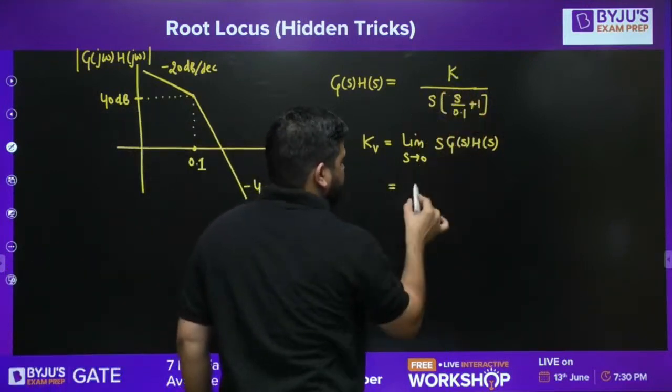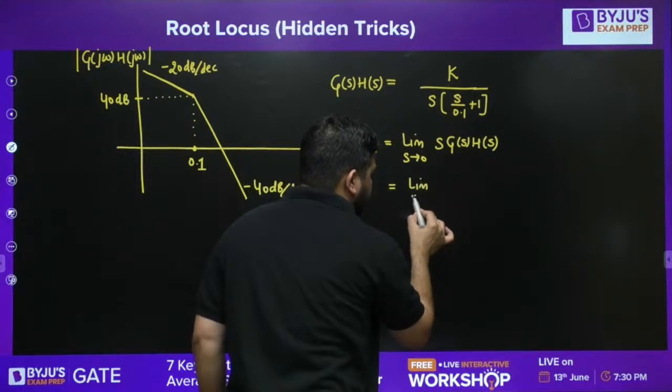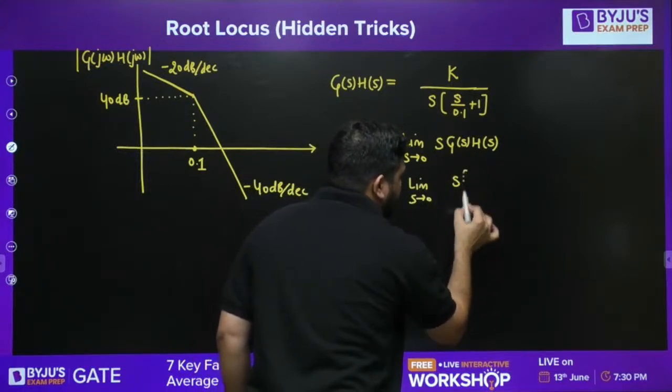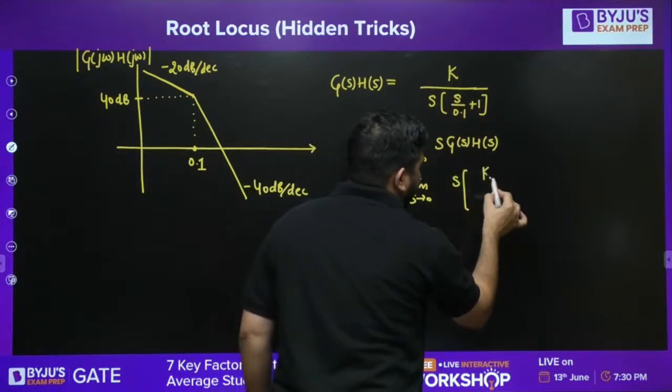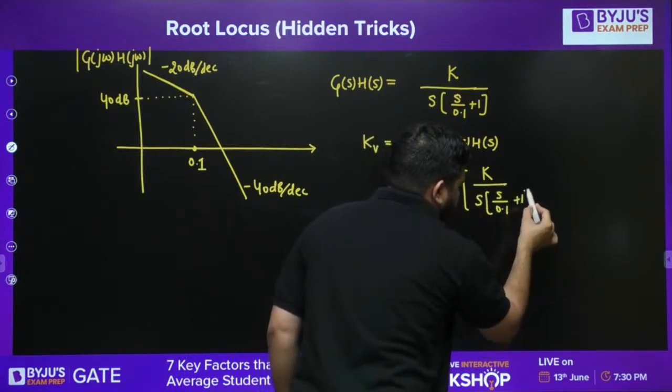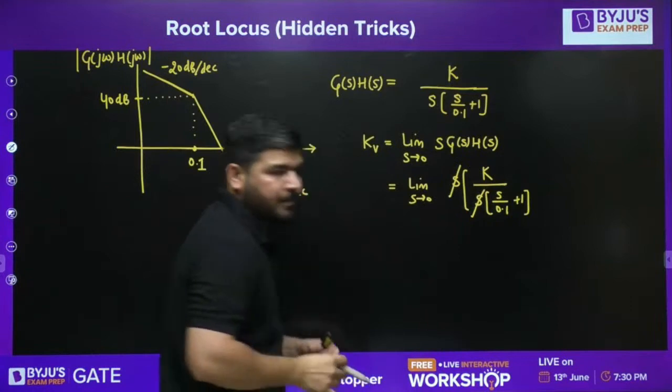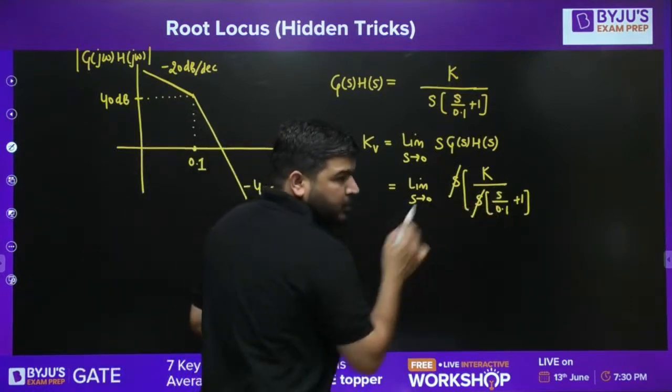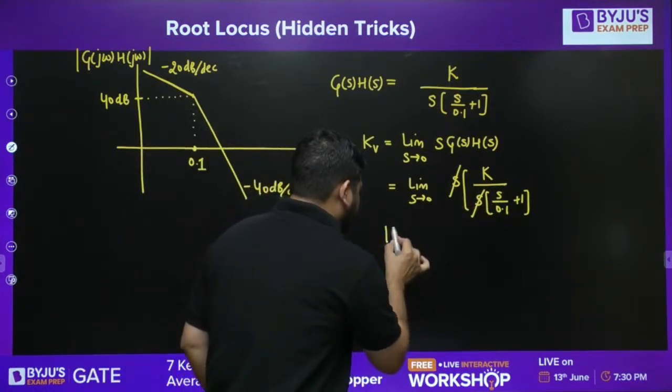If I apply this, limit s tends to 0, G(s)H(s) is K divided by s upon 0.1 plus 1. This s is cancelled, and you can see that if I put s equal to 0 here, I will get Kv is equal to K.